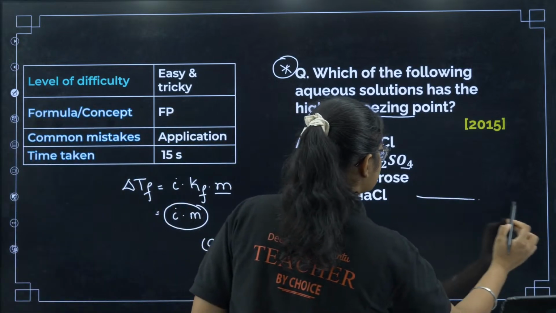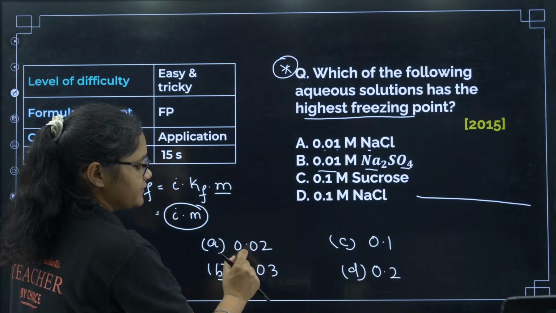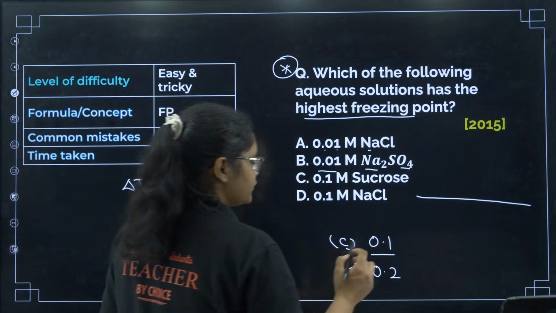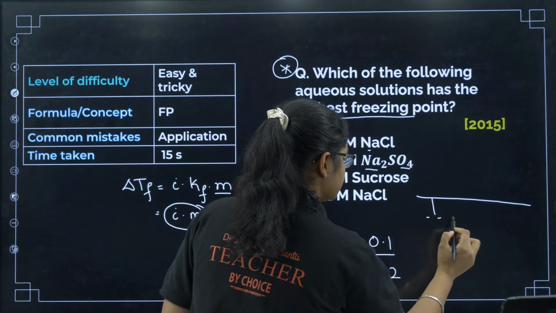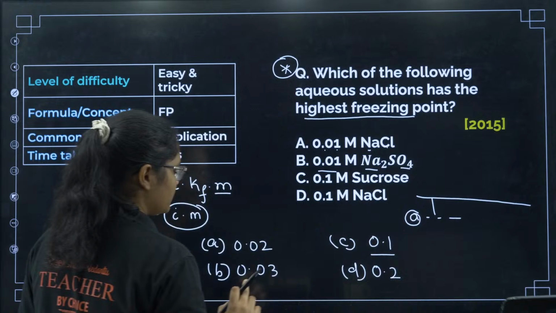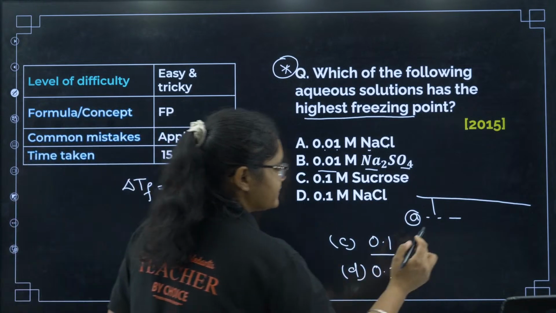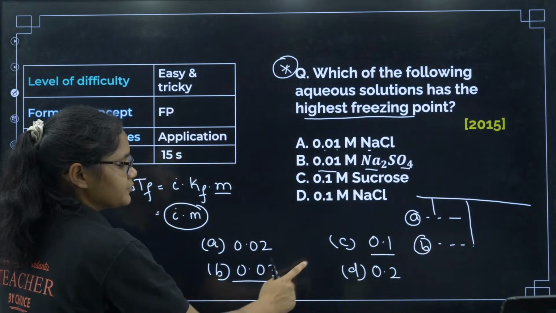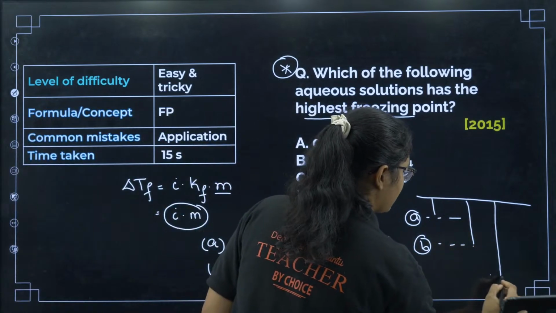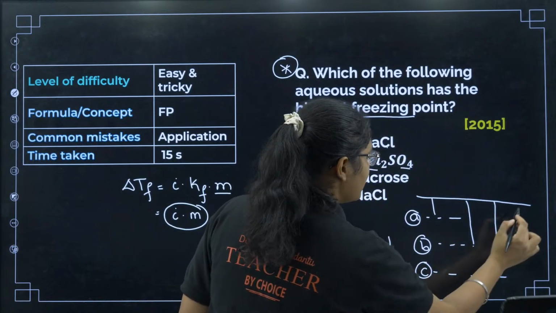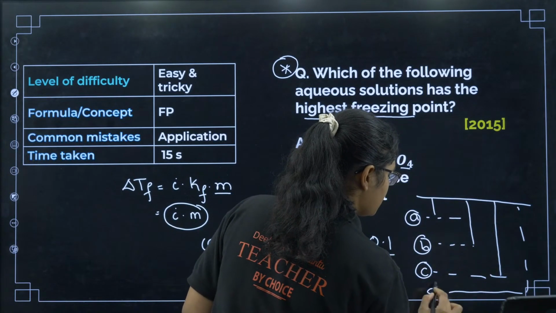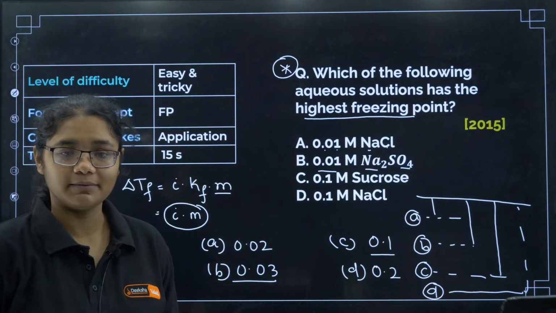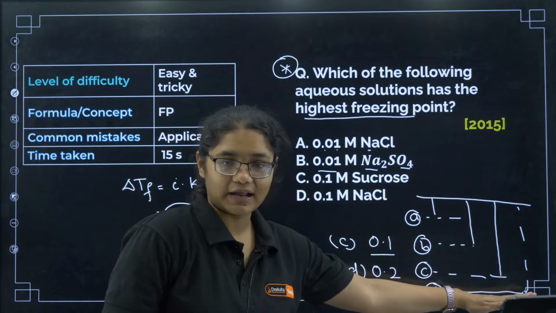Option A has a depression of 0.02, option B is 0.03, option C is 0.1, greater than that, and option D will be highest at 0.2. So where the depression is maximum, there the freezing point will be minimum. The freezing point has gone down by this much.